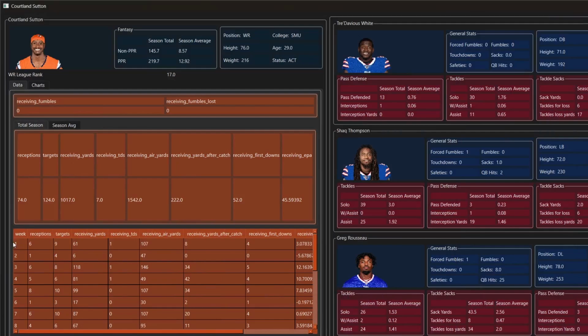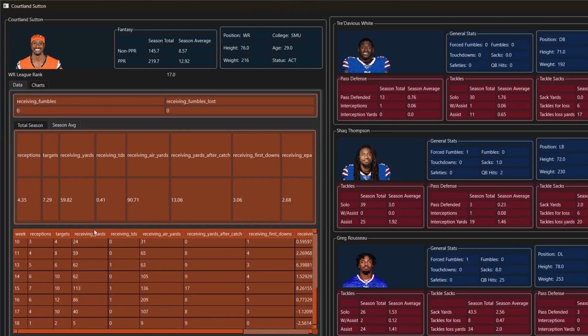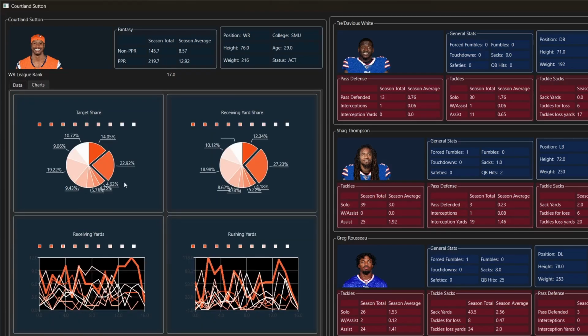For Denver's number 1 receiver, you have Courtland Sutton. Once again, here are your totals if you need them for the first half of the season. And then moving over to the averages and the second half of the season if you need it. And with no turnovers, I'll go right to his share. If you want to look at more of this information, go ahead and pause the video. But looking at how much he gets on the team, he has about 22.9% of the target share and 27.2% of the receiving yard share, also making him the most productive receiver for Denver.